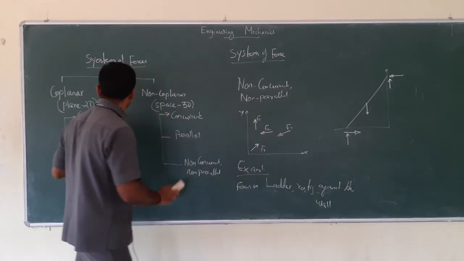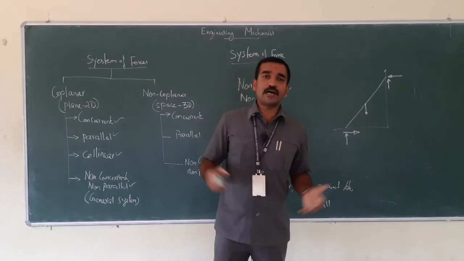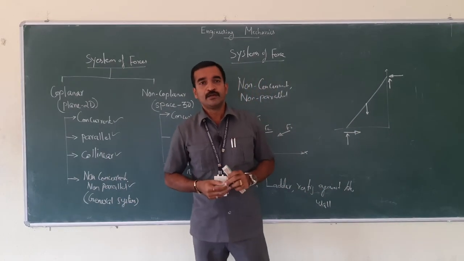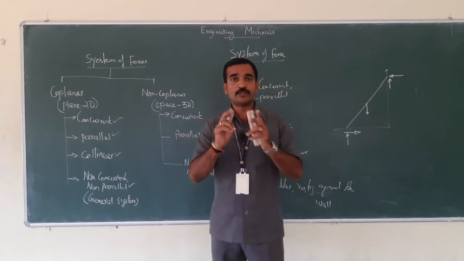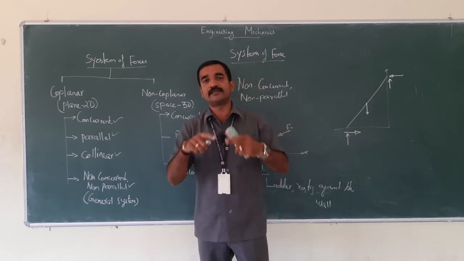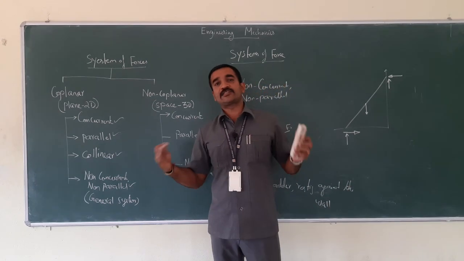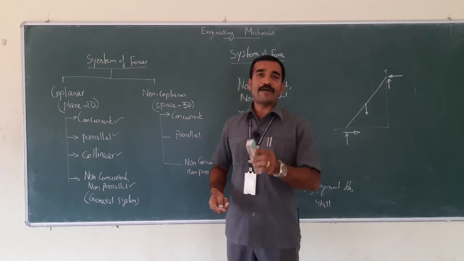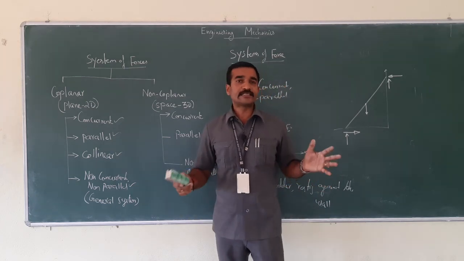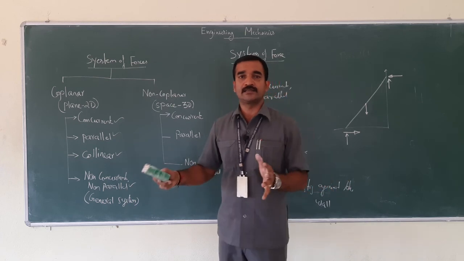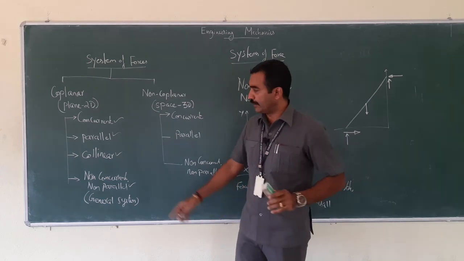What are they? Concurrent. What do you mean by concurrent? A set of various external forces whose lines of action act on the same point, or pass through the same point, or intersect or meet at the same point. That is concurrent. What do you mean by parallel? A set of various external forces whose lines of action are parallel to each other. And what about collinear? A set of various external forces whose lines of action are along the same line. Along the same line is collinear.